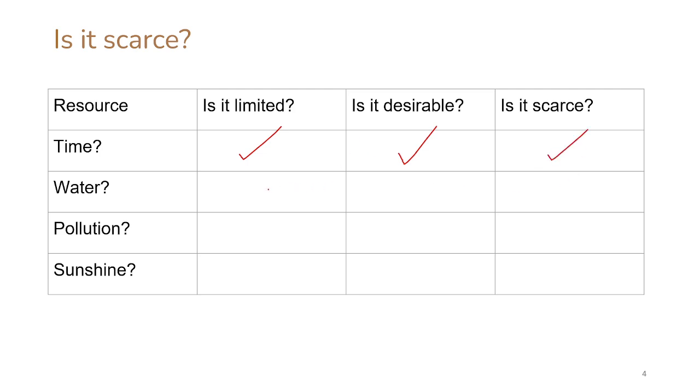Water, is water limited? Well, yes, it is. And this brings up an important point. When we talk about whether or not something is scarce, we're talking about whether it's limited, not whether there's a lot of it or not a lot of it, right? So there's a lot of water out there. If you go outside, there's water, all kinds of rivers and streams outside.